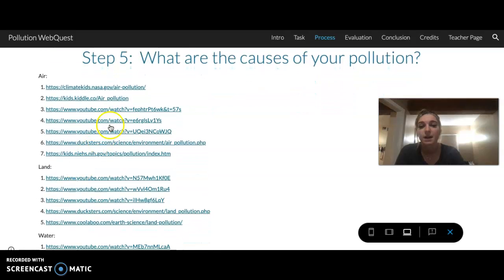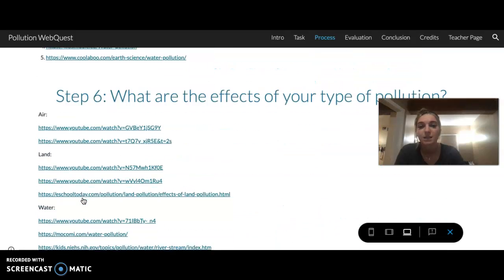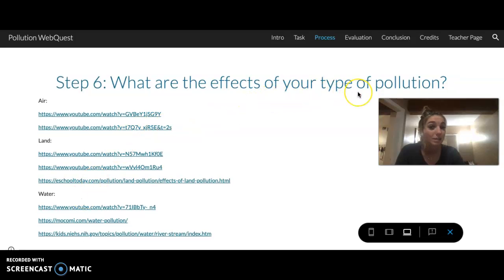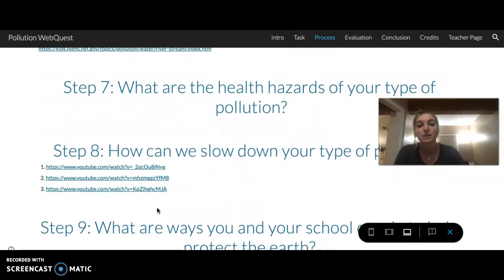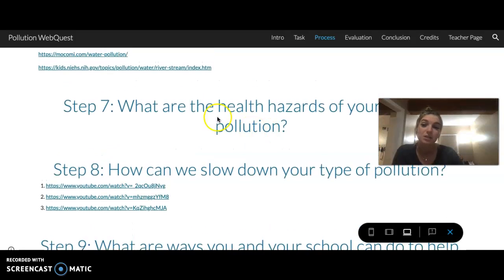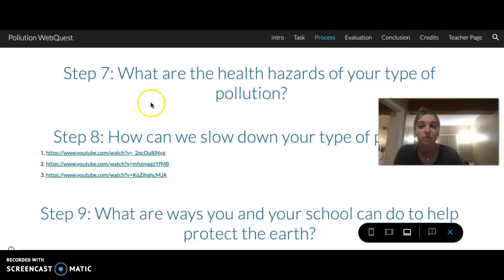And then step 5, I did the same thing again. Step 6, what are the effects of your types of pollution? As you see, I just used the same questions that were in the guiding questions on the task page. You keep going down. This doesn't have any links in it. You can use any information that you got from the other links to answer this question. What are the health hazards of your type of pollution? For example, if you had air pollution, a health hazard would be lungs or your breathing issues and problems.